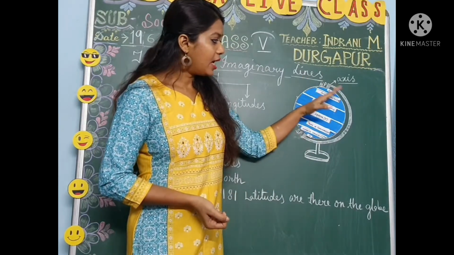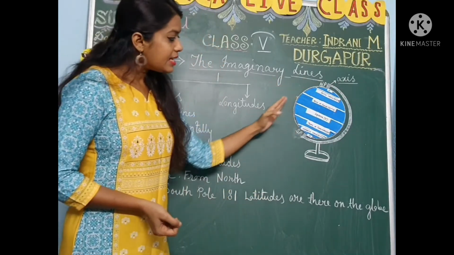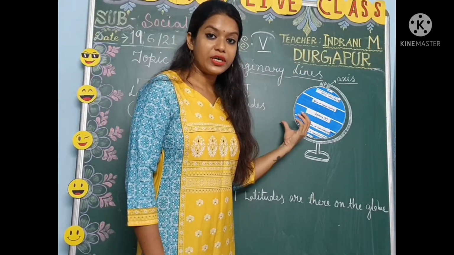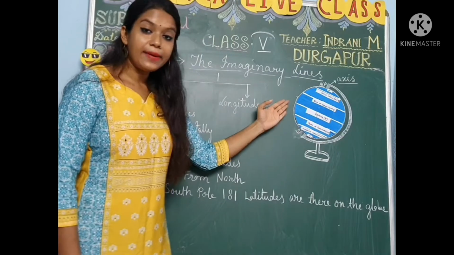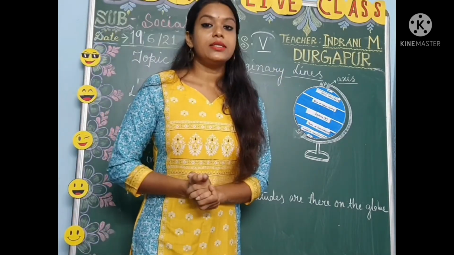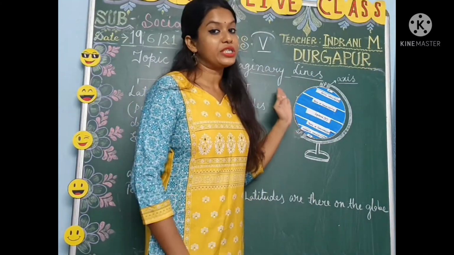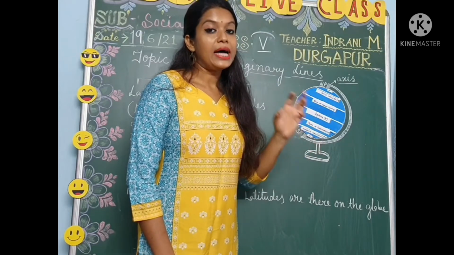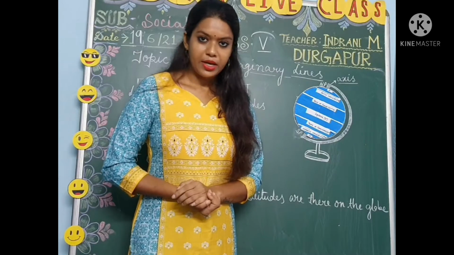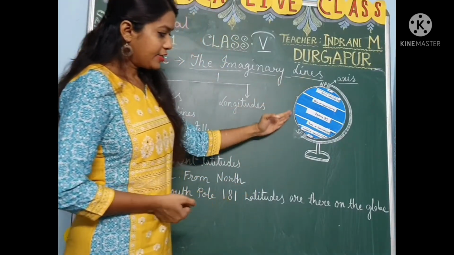Why have I drawn only these latitudes here? I have not drawn only these 5 latitudes. Actually, the cartographers mention these 5 important latitudes to identify or locate a place particularly.